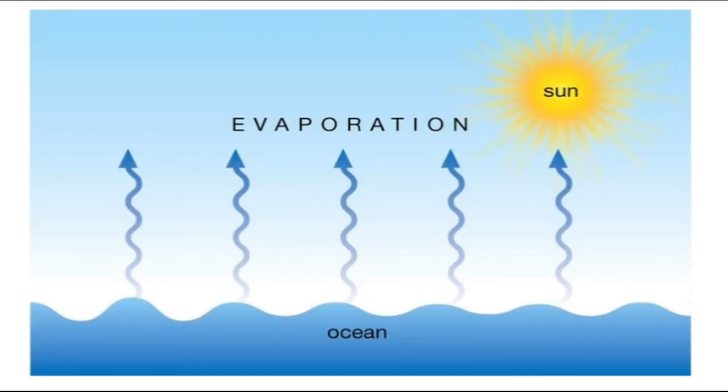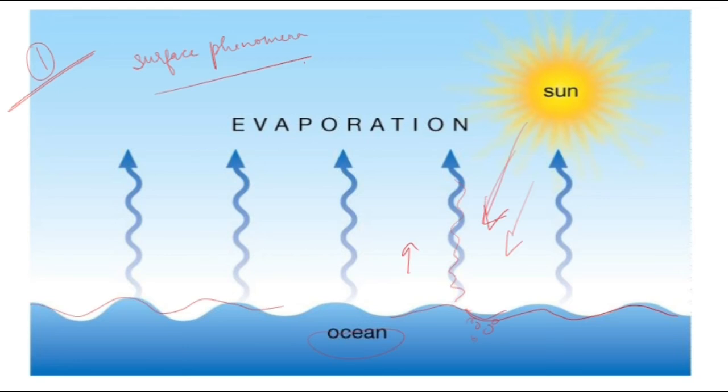So the next very important phenomenon that is related to matter is evaporation. Evaporation is super important. So there are a few points that you have to keep in mind. Firstly, evaporation is a surface phenomenon. Surface phenomenon. Please remember this. When the particles at the surface gain enough energy to overcome the forces of attraction that are present in the liquid and change into vapor state, this phenomenon is called evaporation.